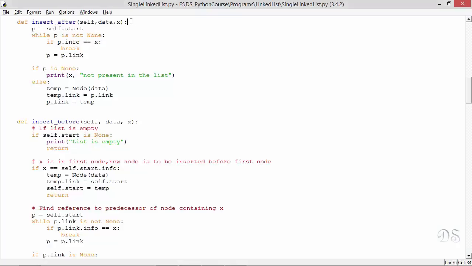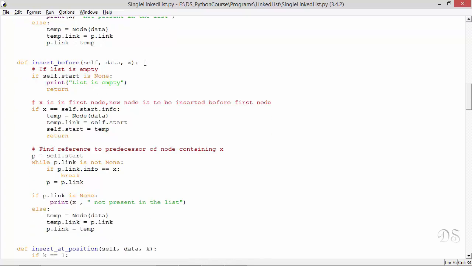Now let us see the methods insert after, insert before, and insert at position. This is the method insert after, that will insert a new node after the node that contains this value x. So here first we find a reference to the node that contains x. After this loop terminates, if p is None, it means that x is not present in the list. Otherwise, p will refer to the node that contains x. And in that case, we allocate a new node and insert it by writing these two statements.